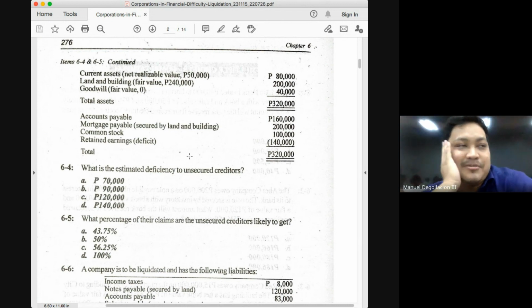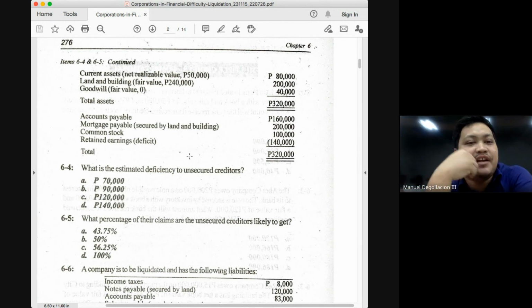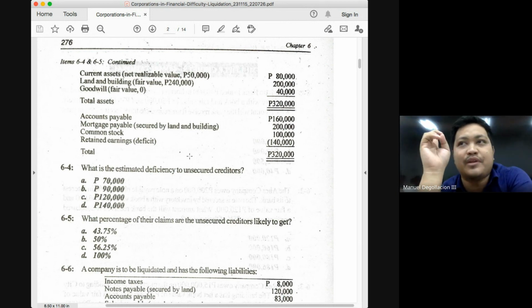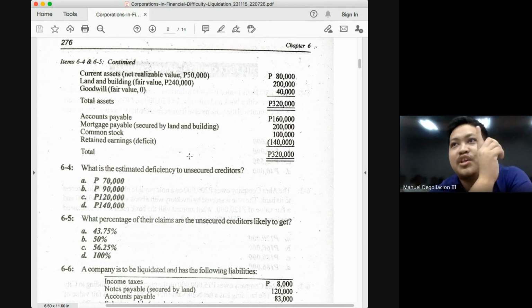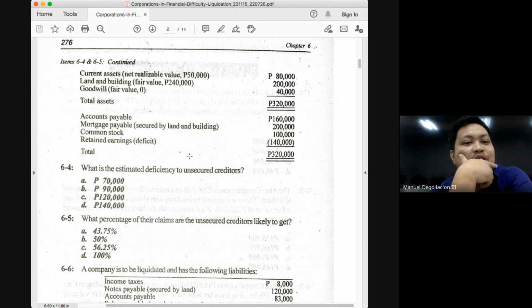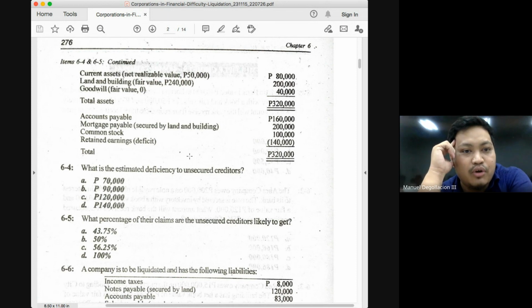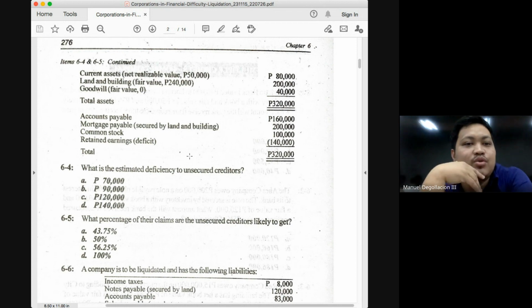How much is our total assets here? It was 290. But the problem here, class, is in computing for the recovery rate, do not include the amounts that are dedicated to secured liabilities. Okay? So even though the value of your total assets is 290, I hope everyone sees the 290, that's 50 plus 240. Okay? We cannot include it in our computation because the 240 is dedicated to the mortgage payable. Okay? So exclude the 240.